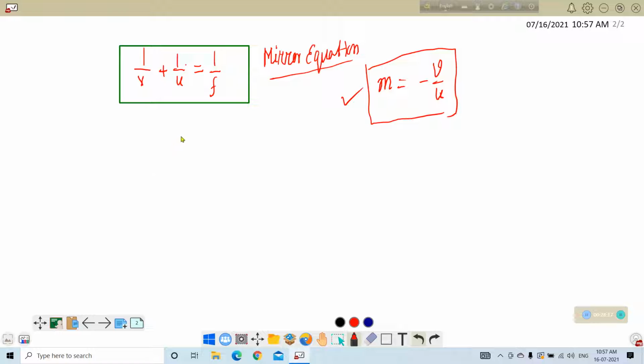There are so many problems related to 1 by v plus 1 by u is equal to 1 by f, and we have to solve so many problems here. Before solving these problems, we have to discuss ray diagrams. So next video is all about ray diagrams.